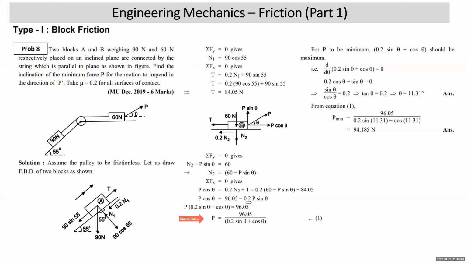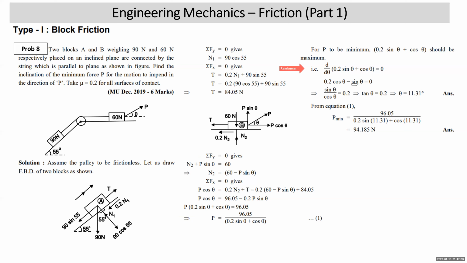He says that you have to find the value of P to be minimum. Minimum value of P is required. P is a function of theta, right? P will be minimum when the denominator is maximum. P will be minimum when the denominator 0.2 sin theta plus cos theta should be maximum. That means the first derivative of the denominator should be equal to 0.